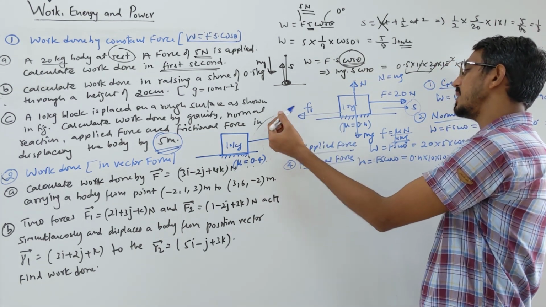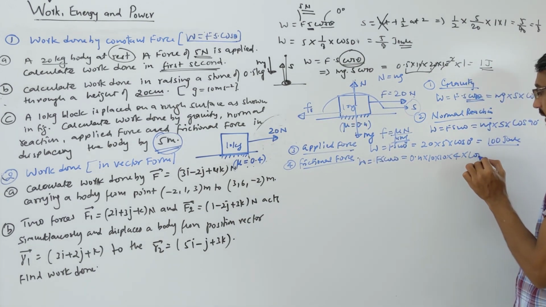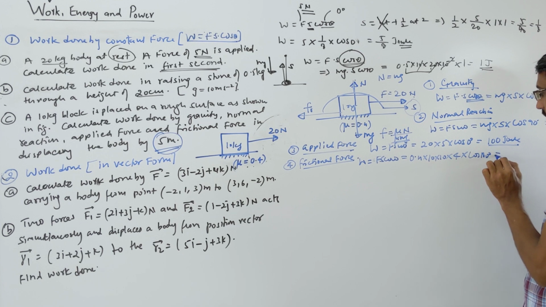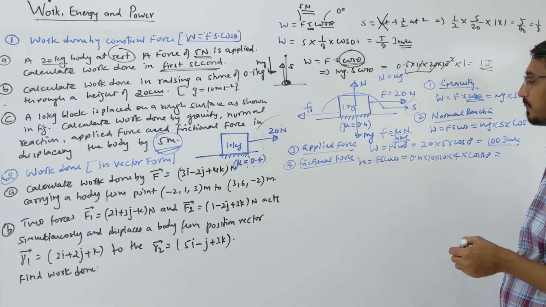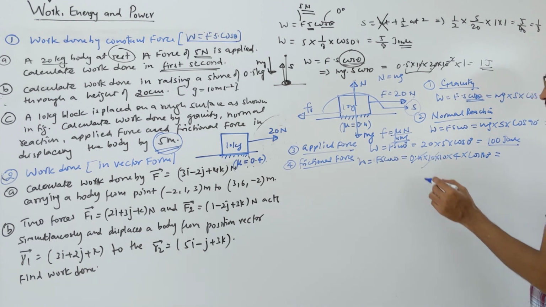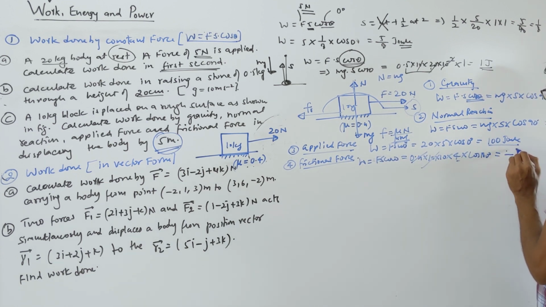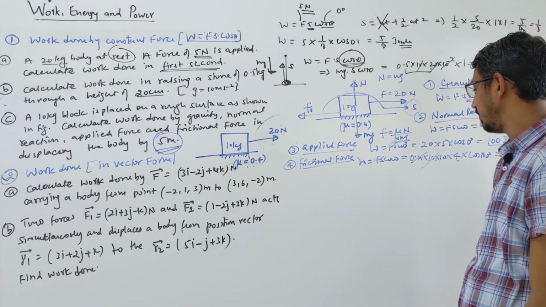The force is in the opposite direction to displacement, so the angle is 180 degrees, and cos 180 is minus 1. So this work will become negative. 4 into 4 is 16, so it is minus 160. Sorry, not newton, we are talking about work, so we write joule here. That's the work done by friction.